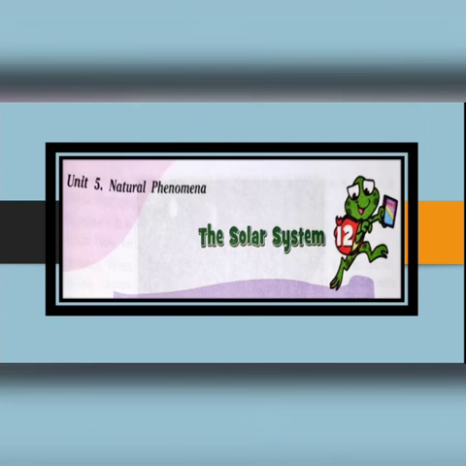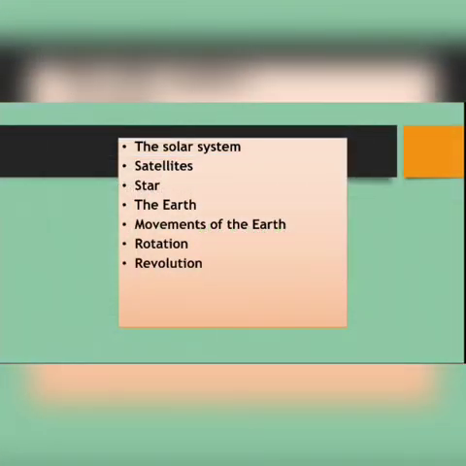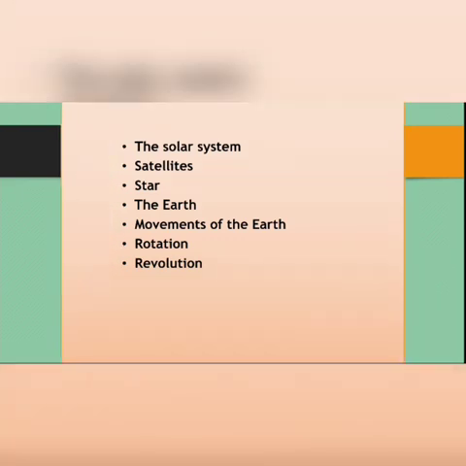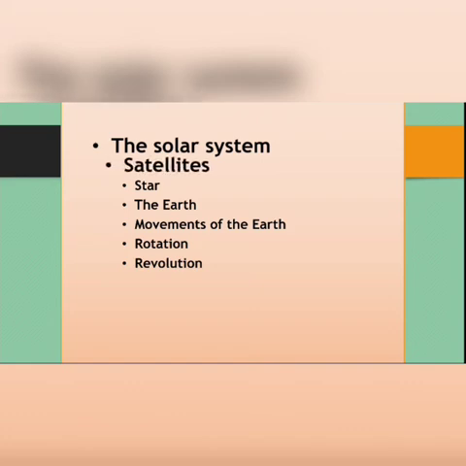In our previous online class, we started a new chapter, number 12, the solar system, from Unit 5, Natural Phenomena. Let us recall the topics which were discussed in our previous video. We discussed the solar system and satellites.